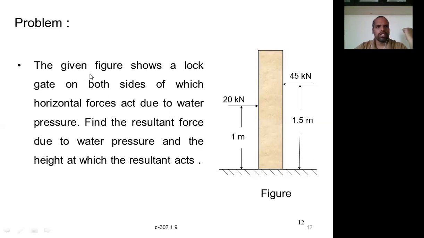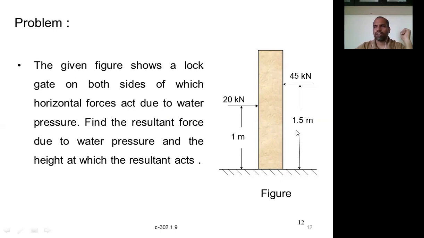The given figure shows a log gate on both sides of which horizontal forces act due to water pressure. Find the resultant force due to water pressure and the height at which the resultant acts. Log gates are generally in canals or reservoirs. In some cases gates are provided, and where gates are provided, water may be present on both sides.